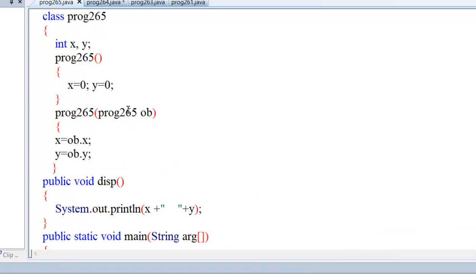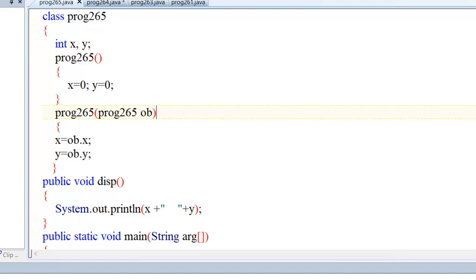We need not define int x, int y, int z, int p, int q here. Let's say I have 5 parameters, so what would I have to do? I would have to write int x, comma, int y, comma, int z, comma, int p, comma, int q, like this, defining a lot of parameters. Instead of this, what have we done? We passed an object. So this is the benefit of passing an object as a parameter to the constructor.